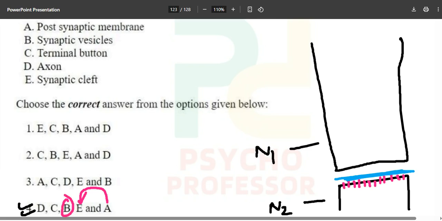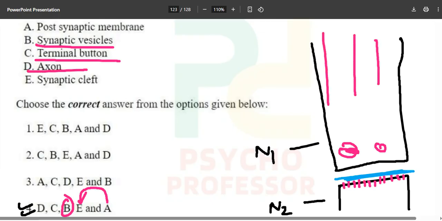Now, B. What is B? B is synaptic vesicles. We will have the synaptic vesicles over here. And then what is there? The terminal buttons. Okay, these are terminal buttons. And then what we will have? We will have the D axon. This is the axon for us. Okay, and in this way, the signal will get transmitted from the axon hillock, jumping, jumping, jumping.